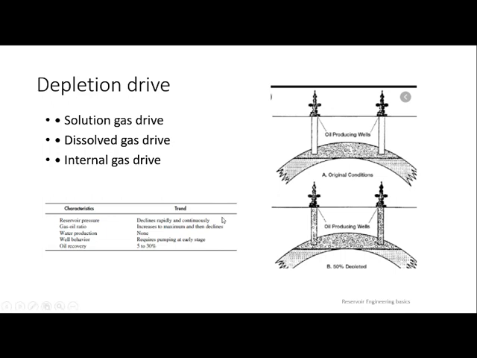Then how do we detect whether the drive mechanism is depletion drive or not? These are the specifications. Reservoir pressure declines rapidly and continuously, and GOR increases because of the gas present inside the oil, that is, solution gas. So slowly the gas oil ratio will increase.